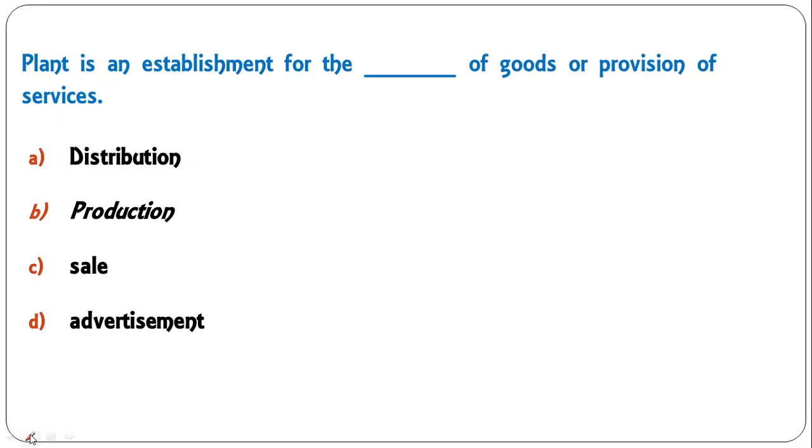Plant is an establishment for the production of goods or provision of services. Production of goods. So B is the correct answer.